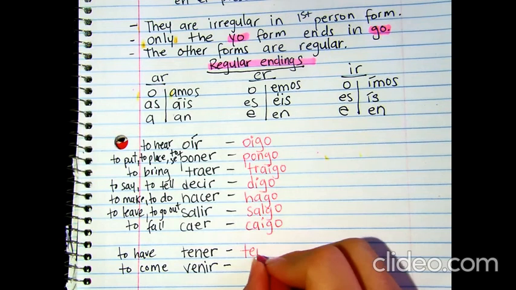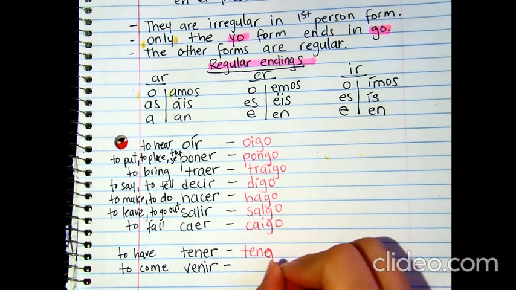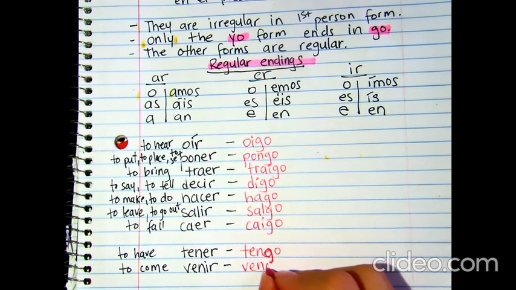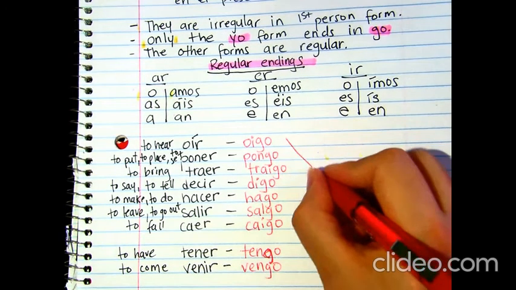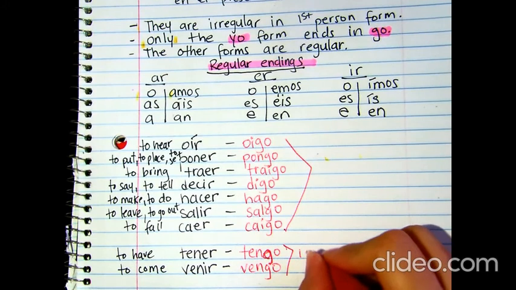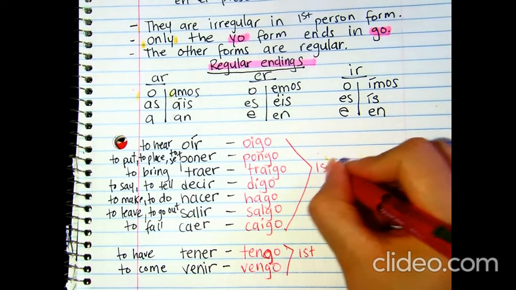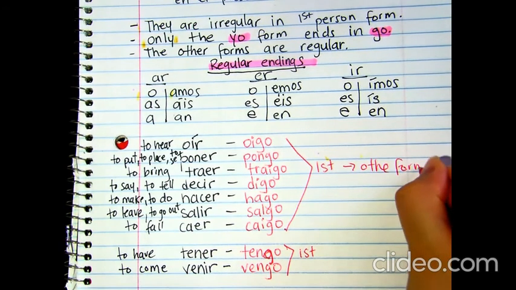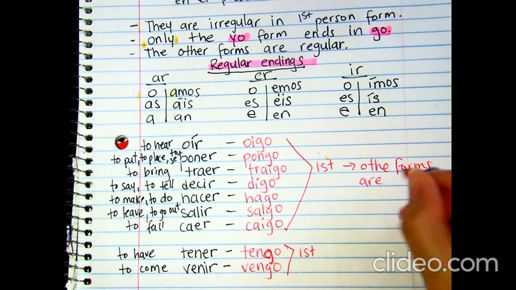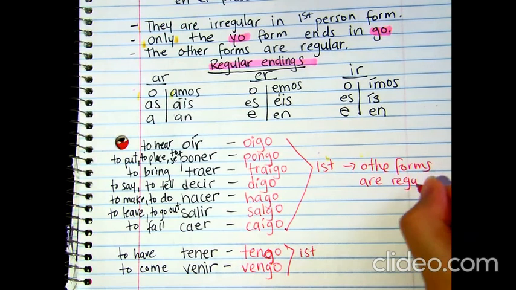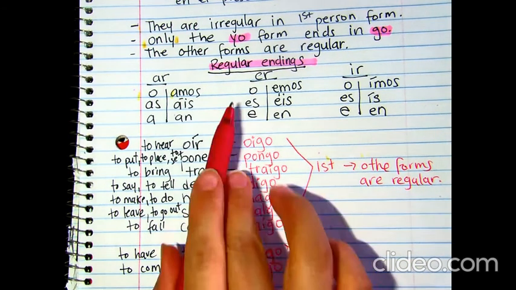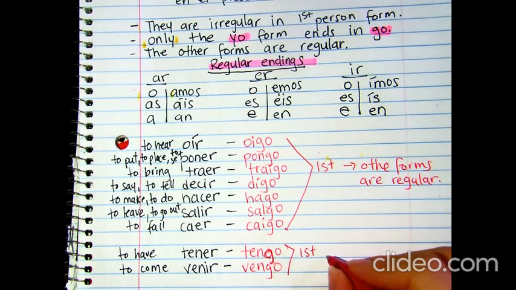Tener, tengo. Venir, vengo. Okay. These are all first person, right? Other forms are regular. Okay? You follow this.